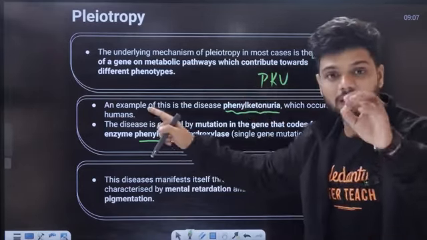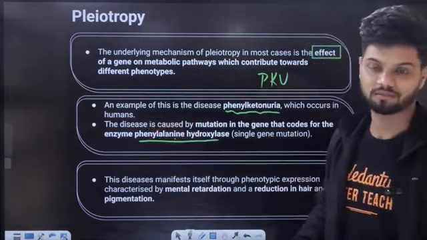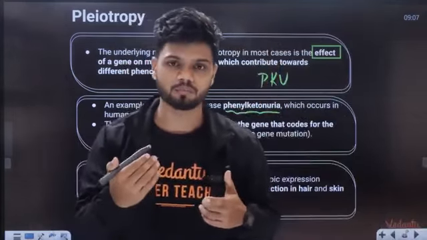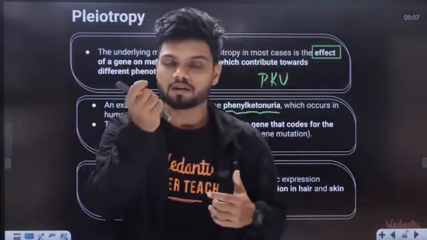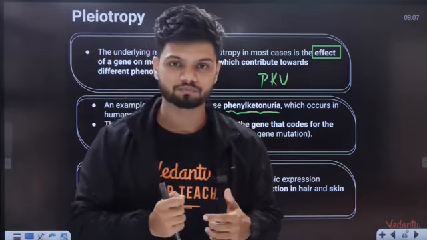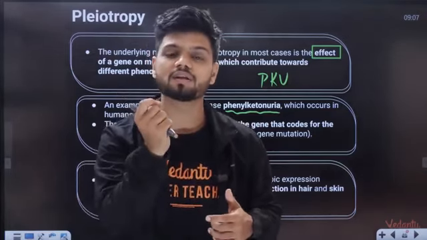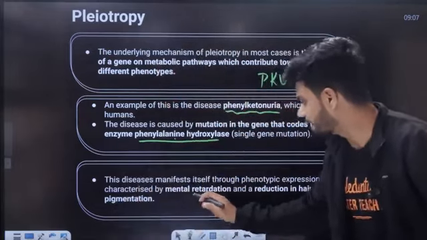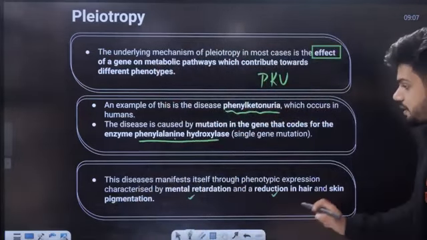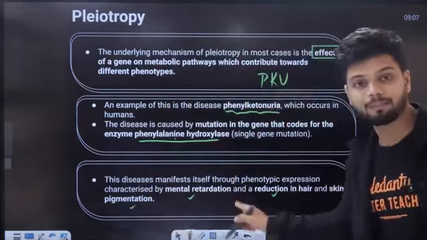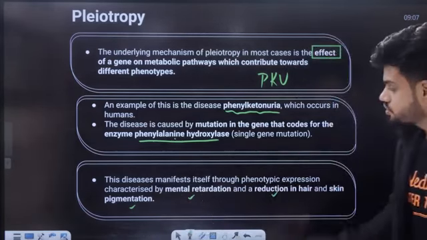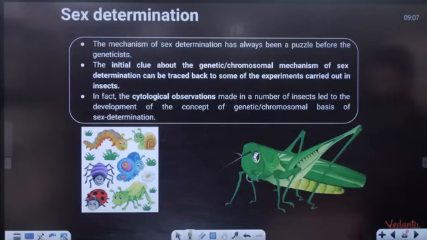When this enzyme is completely missing, because of this mutation, one defect in one gene can have multiple phenotypic expressions: mental retardation, reduction in hair and skin pigmentation. Can you see? Multiple phenotypic expressions because of an effect in one gene. So one gene, multiple phenotypic expressions.